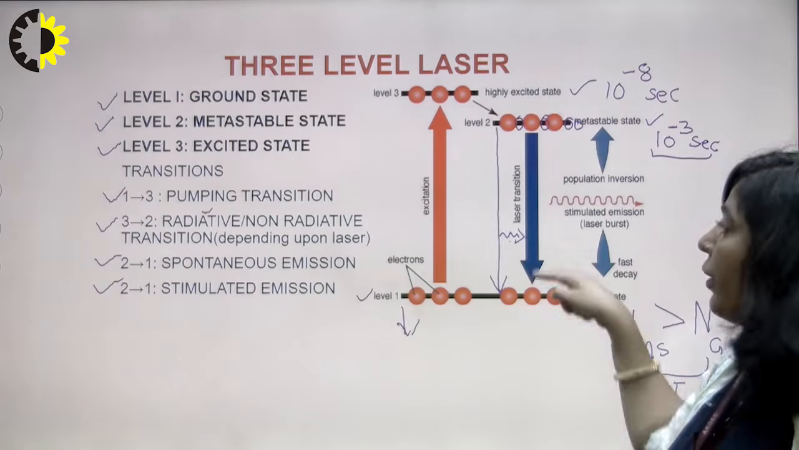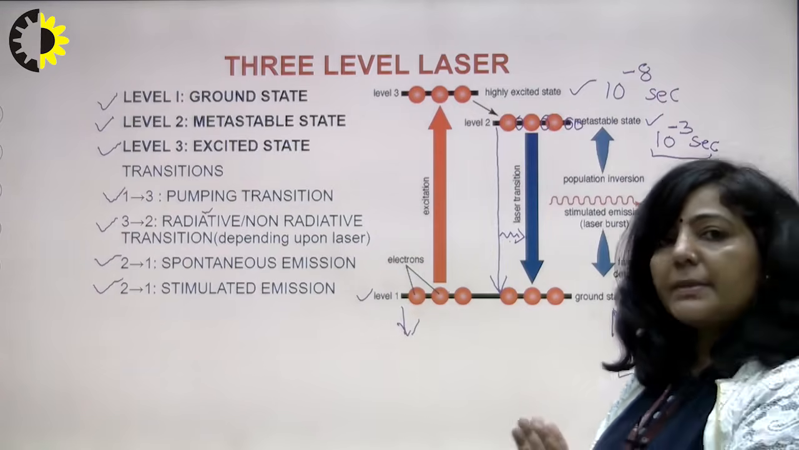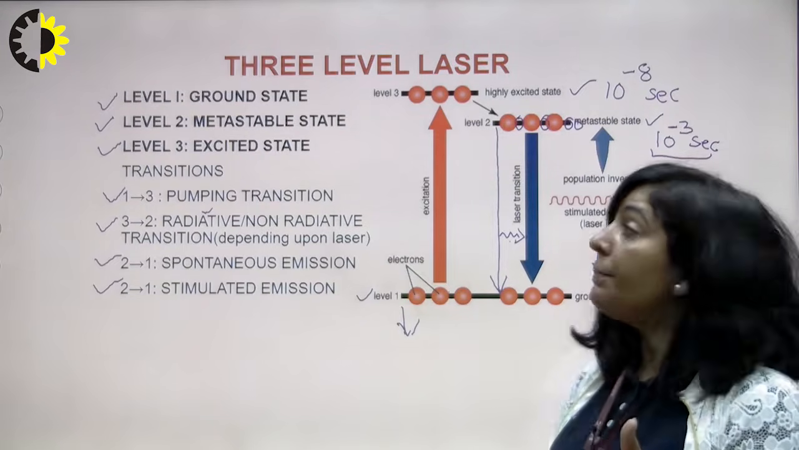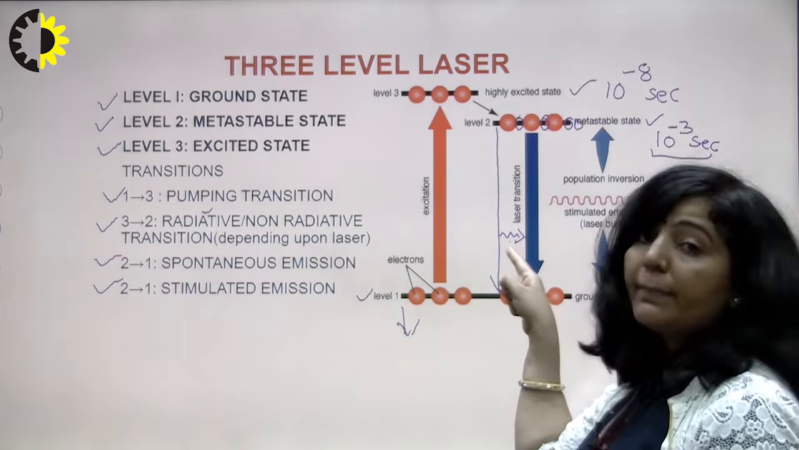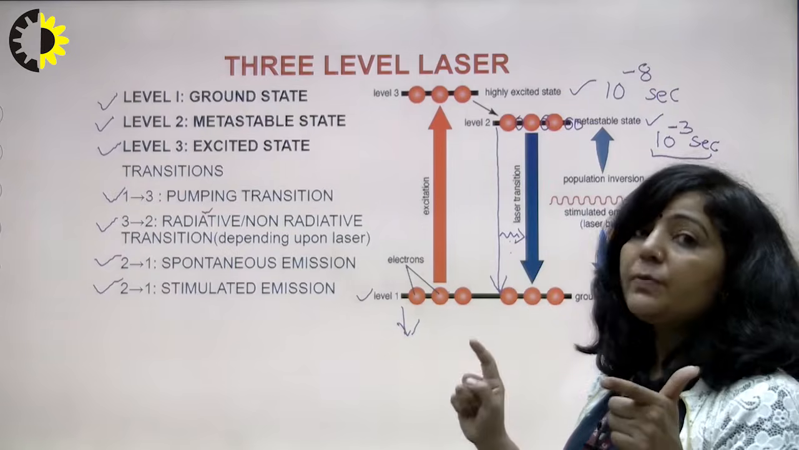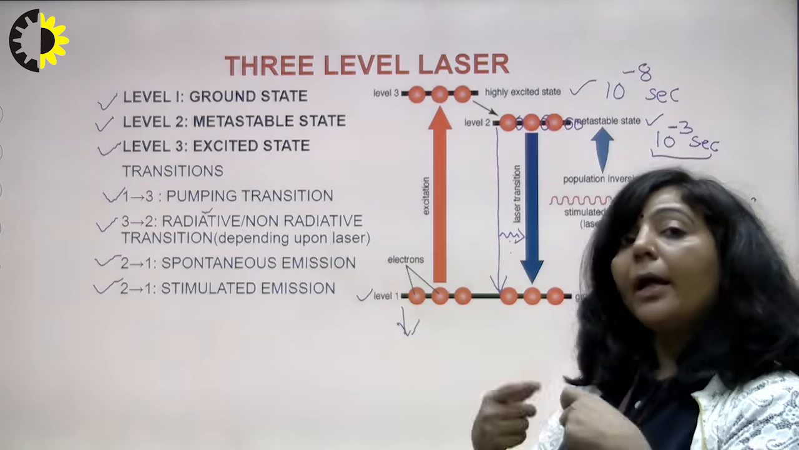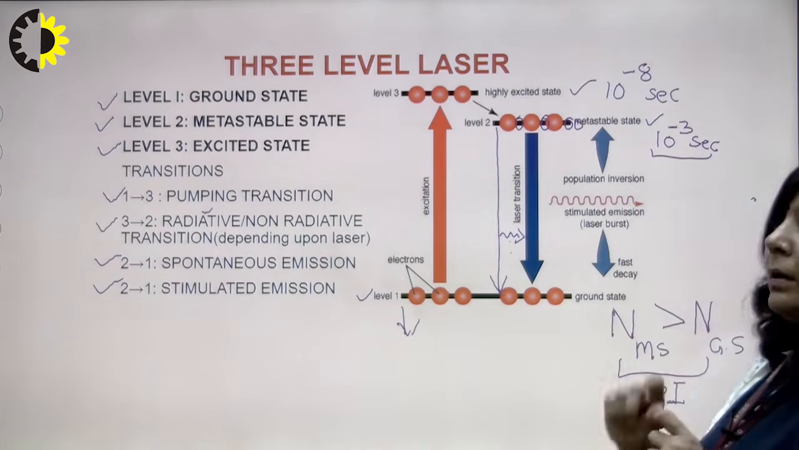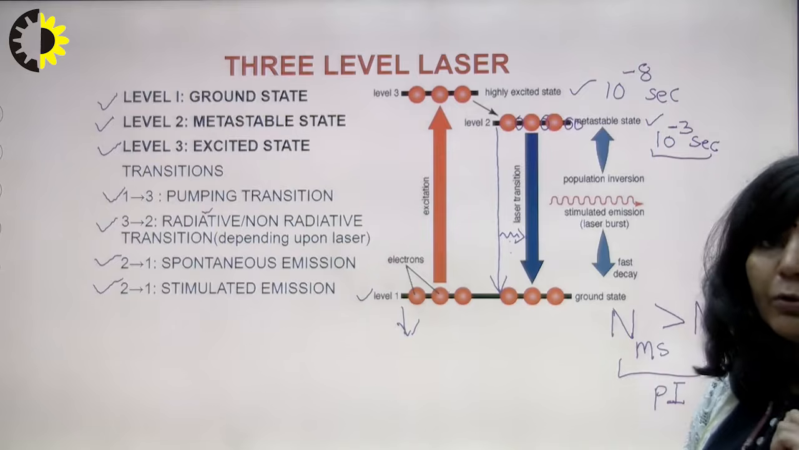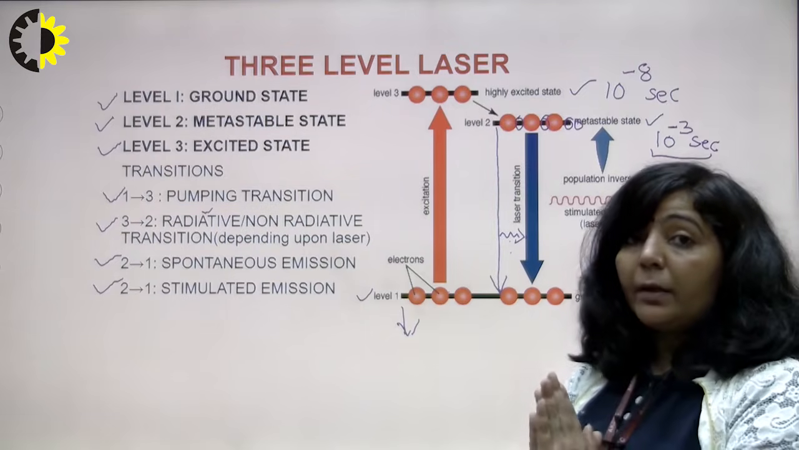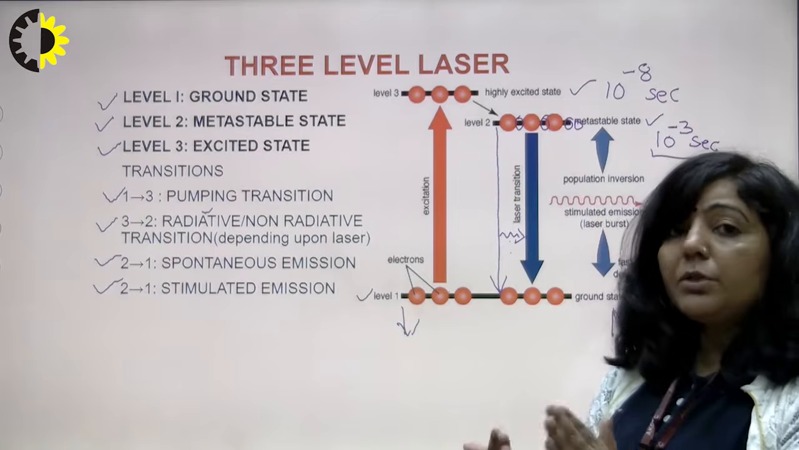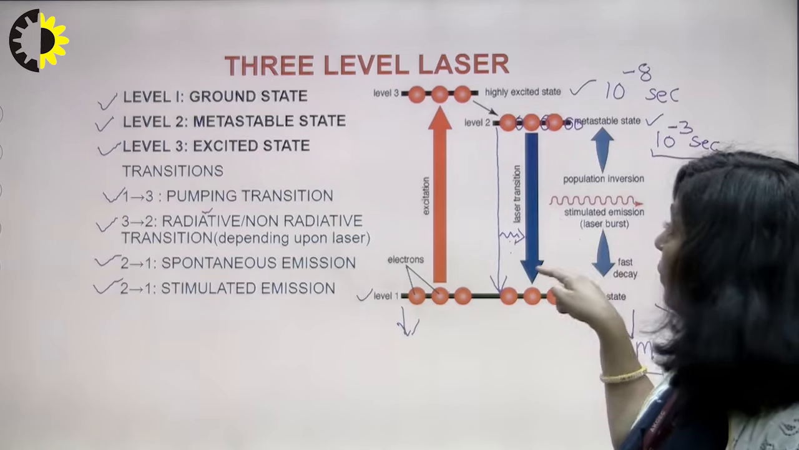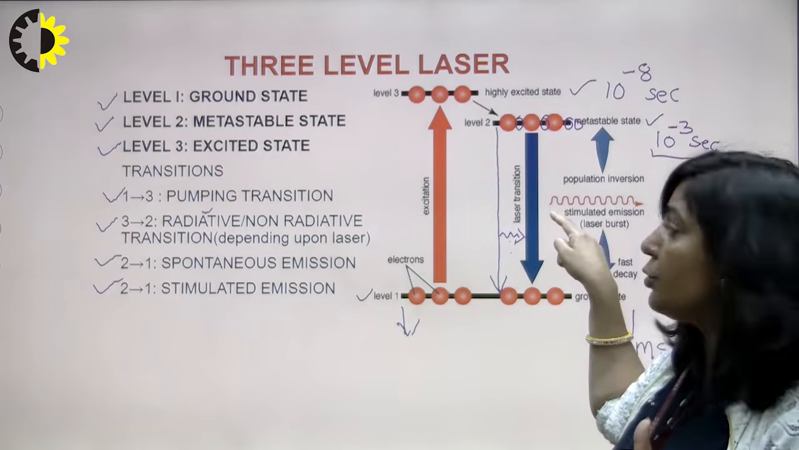This means the fourth transition is also from the same state, that is from 2 to 1, but now this transition will take place with the help of this trigger, with the help of this photon. The photon which was emitted due to spontaneous emission is now participating in stimulated emission. So now you are getting two photons. How are you getting two photons? One due to spontaneous emission and the second one due to stimulated emission. This photon has triggered this transition from 2 to 1, only then you are getting these two photons.